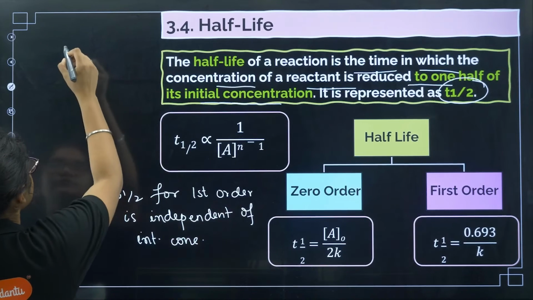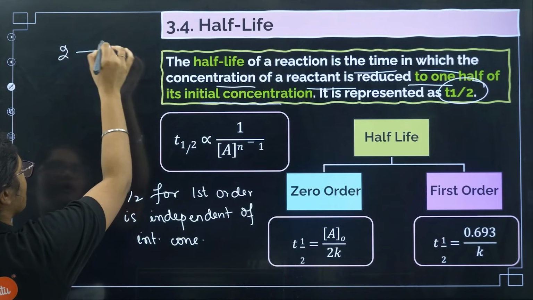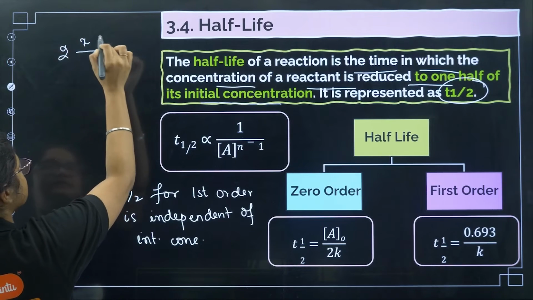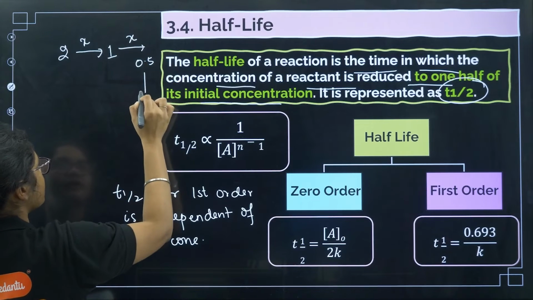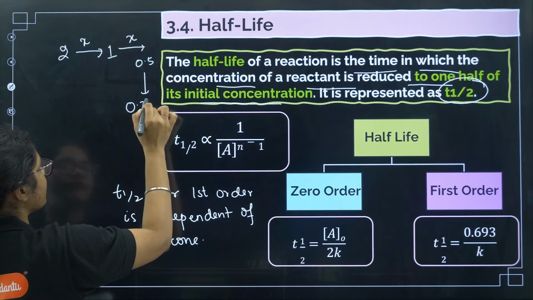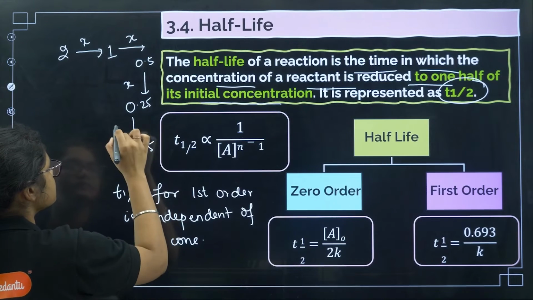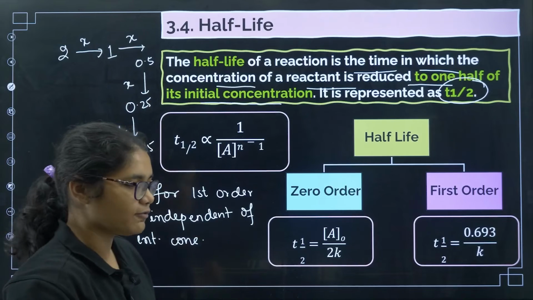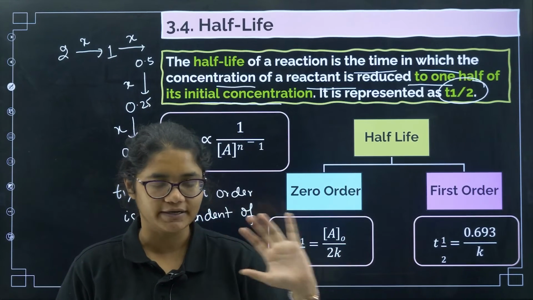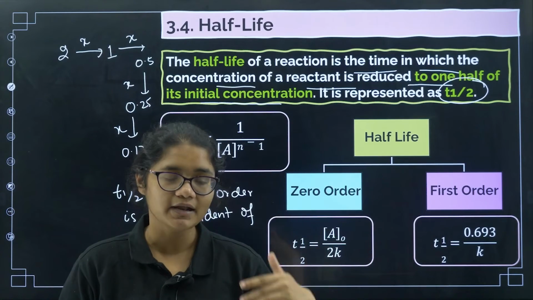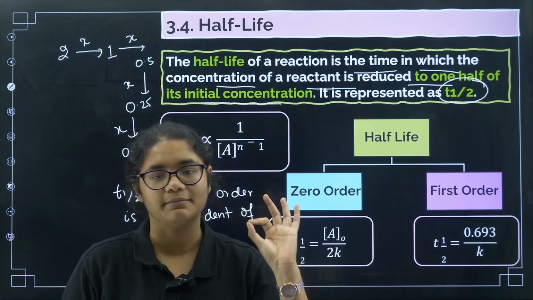That means, suppose you started with 2 moles of A, it will become half, 1 mole. Suppose this time takes X, then from 1 to 0.5 also it will take X, and from 0.5 to 0.25 is also X, and 0.25 to 0.125 is also X. So that is the half-life of a first order reaction. Whatever the initial concentration, it is not affected by that. Every time the concentration becomes half, the half-life remains constant.